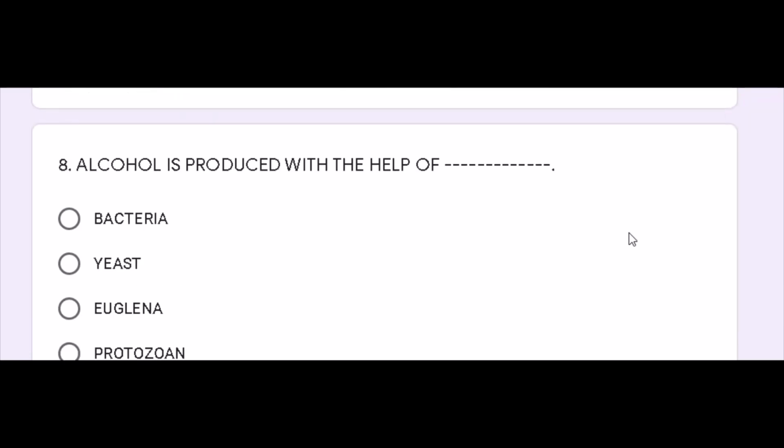Alcohol is produced with the help of dash. So alcohol is produced with the help of which? Bacteria, yeast, euglena or protozoan. I think you all know that alcohol is produced with the help of yeast. Bacteria is not responsible for the production of alcohol, and euglena and protozoa are also not responsible for the production of alcohol. So yeast, which is basically a fungi, is responsible for the production of alcohol.